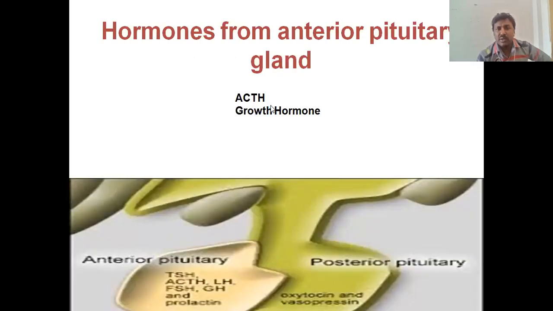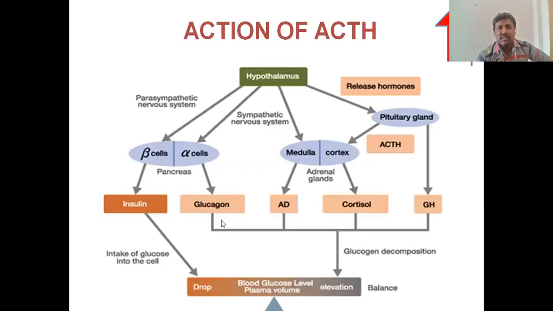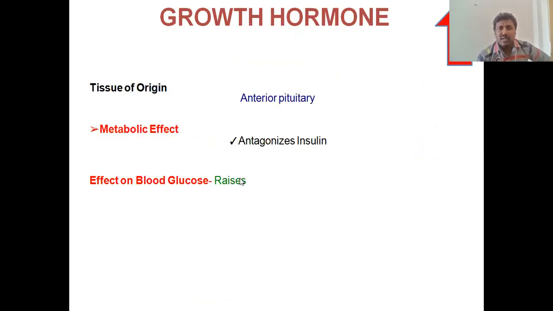Other hormones, adrenocorticotropic hormone and growth hormone, also enhance the glucose levels. Adrenocorticotropic hormone enhances the release of cortisol and enhances the release of fatty acids from adipose tissue. Because of this the blood glucose levels rise. So how does adrenocorticotropic hormone act? It increases the cortisol and increases the blood glucose levels. And growth hormone mainly antagonizes the insulin. Growth hormone antagonizes the insulin function, and because of this the blood glucose levels rise.